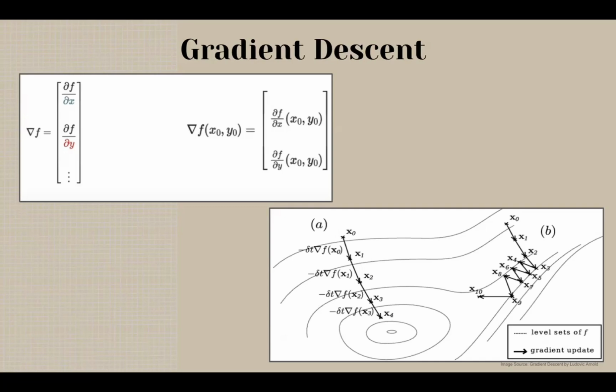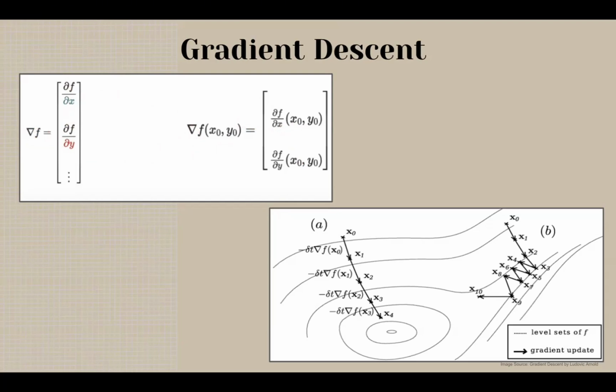Now, whenever we start studying machine learning, gradient descent is the concept that's going to come up a lot. So let's try and understand what gradient descent means in mathematical terms. Before even going to gradient descent, let's understand what the gradient is. So the gradient vector del f here is a vector that contains all the partial derivatives of a multivariable function f. So for a multivariable function f of x comma y, the gradient is going to be something like this. The gradient vector points in the direction of the steepest increase of the function f.